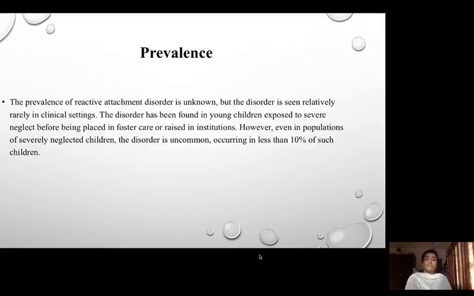Now let's see what the prevalence rate of this disorder is. This is not a very common disorder. The prevalence of reactive attachment disorder is unknown, but the disorder is seen relatively rarely in clinical settings. As I said, it's a very uncommon disorder. The disorder has been found in young children exposed to severe neglect before being placed in foster care or raised in institutions. So you can see that the main cause of developing this disorder is neglect from the caregiver. However, even in populations of severely neglected children, the disorder is uncommon, occurring in less than 10% of such children.